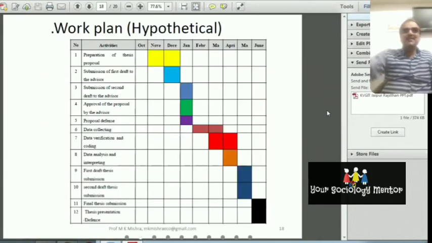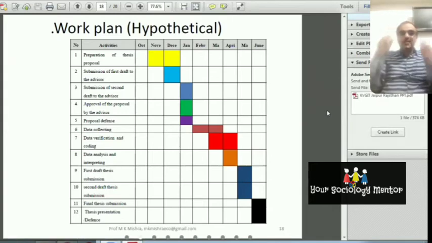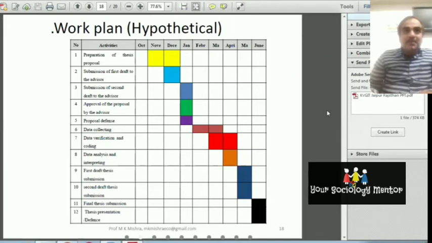After that, for the PhD or master level in the developed countries, they make the work plan also. In India, in a PhD research proposal or master level research proposal, they will not make the work plan. But when you write a research proposal for the ICSSR, UGC, IMF, you have to give the work plan. For the UGC, you have to make the work plan.